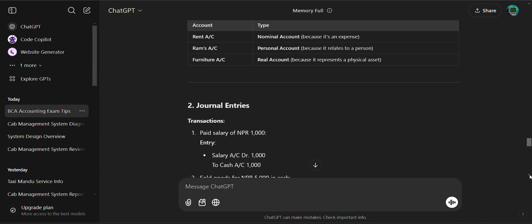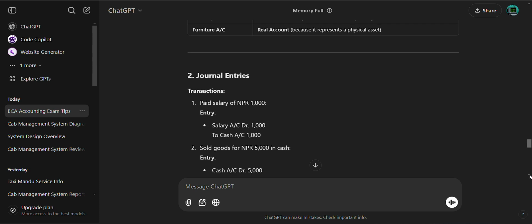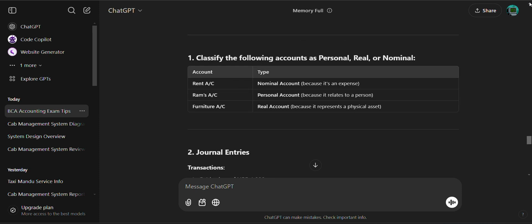Then move towards the journal entry below: paid salary of 10,000. Here, the salary account is debited and cash account credited. Sold goods for NPR 5,000 in cash: cash account debit 5,000 to sales account 5,000. Sold goods for cash NPR 5,000.